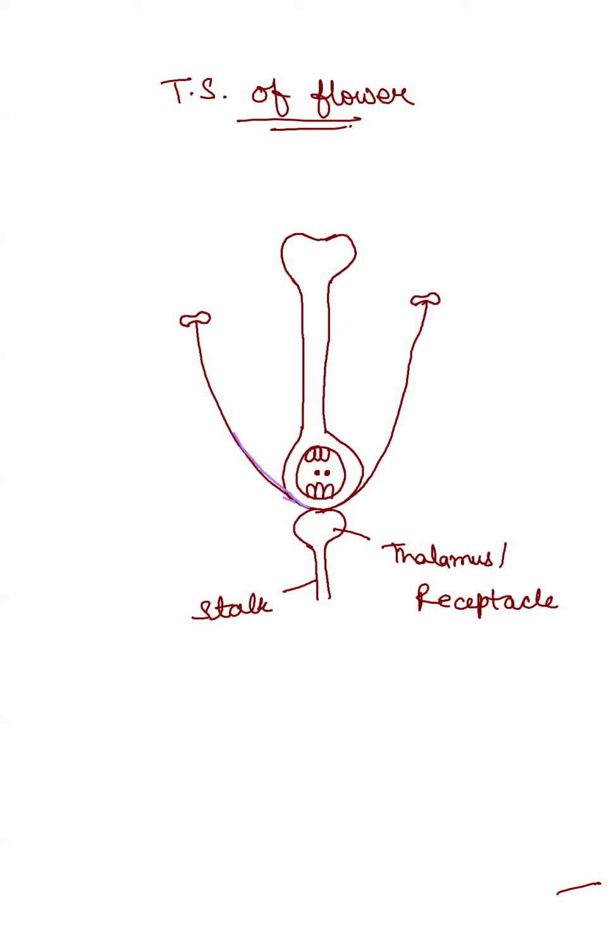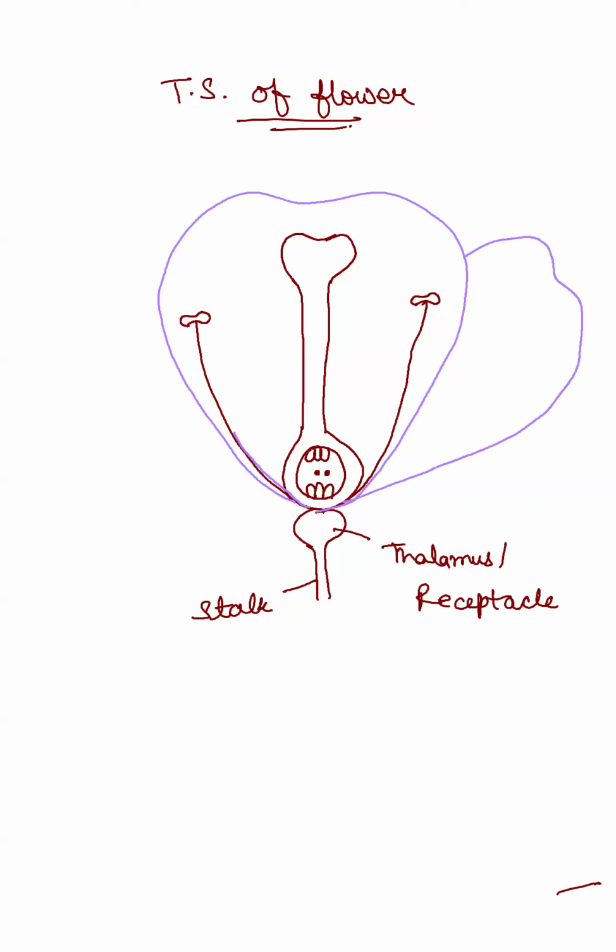Petals. Draw 3 petals. Filament जिसमें ज्यादा भी बना सकते, ठीक है, doesn't matter.